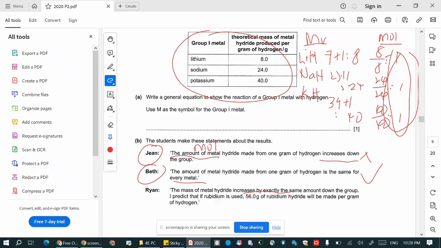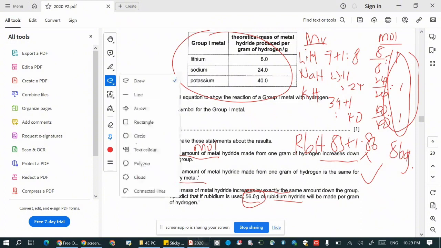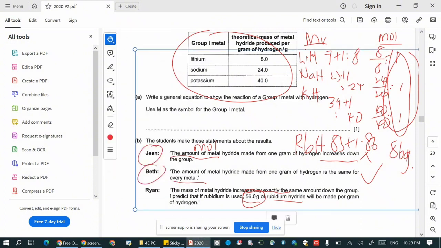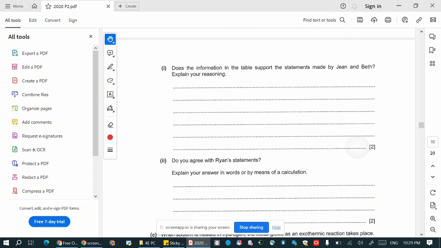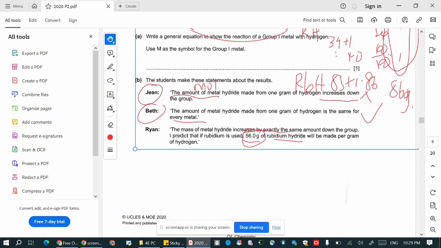And then he predicts that if rubidium is used, 56 gram of rubidium hydride will be made. So for rubidium, the Ar is 85. Similarly, RbH, you have 85 plus 1, which is 86. Actually it should be 86 gram of rubidium hydride that will be made per gram of hydrogen, not 56. So that basically explains part B, part 1.